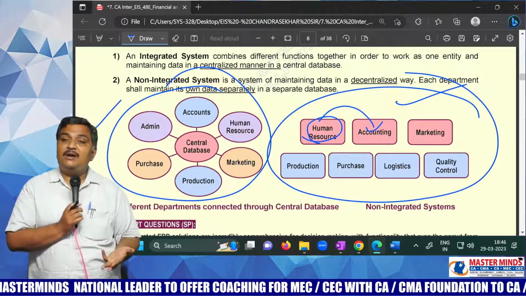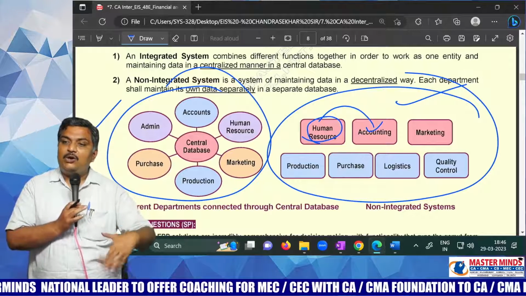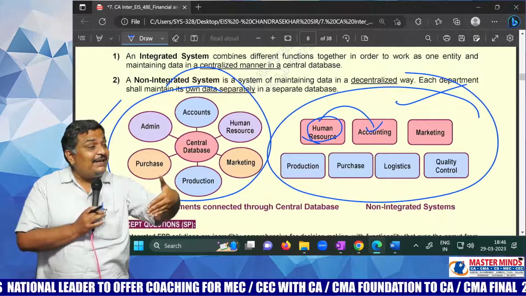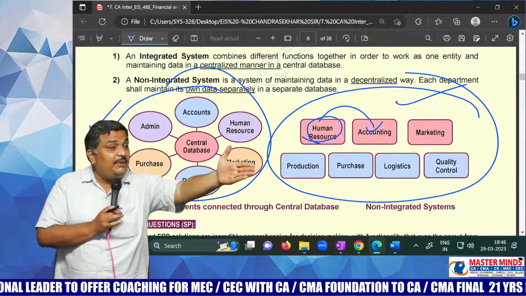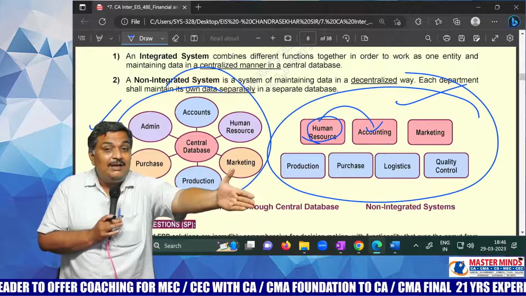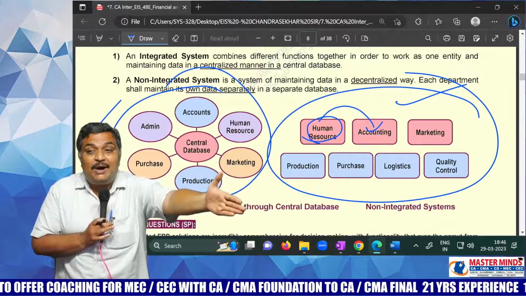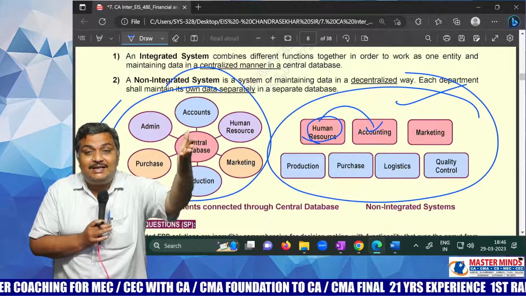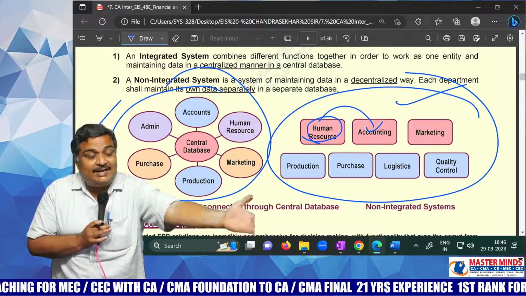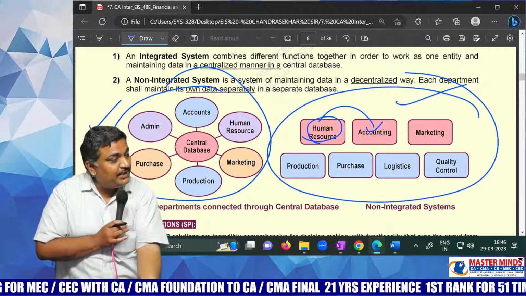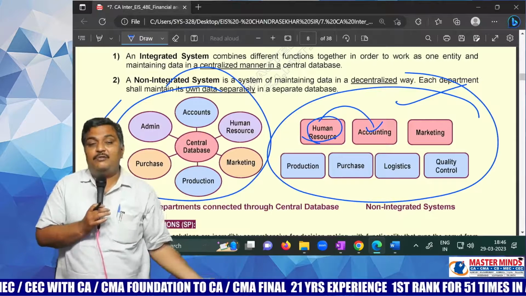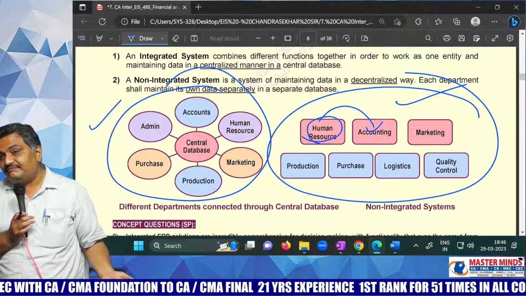Now what do these people have to do? Again re-enter all that data. And while re-entering all the data, as in the advantage of DBMS question we studied in the morning, when there is no data sharing, data redundancy increases. Luxmi becomes Lakshmi, and again there is a lot of confusion about which Lakshmi it is.